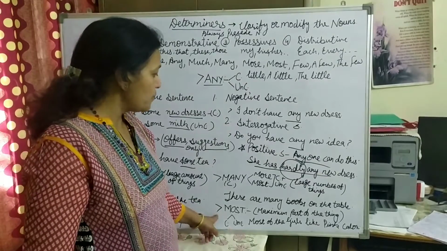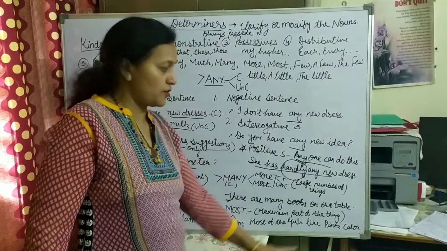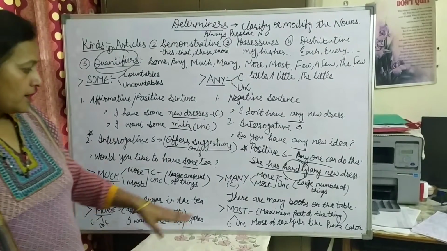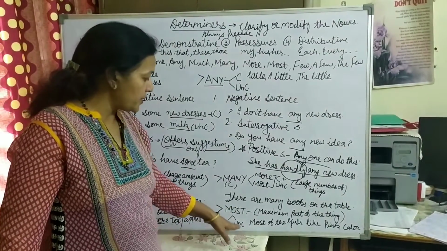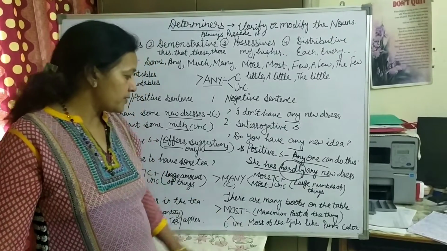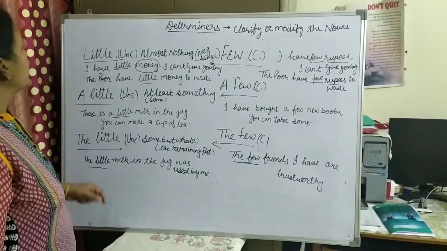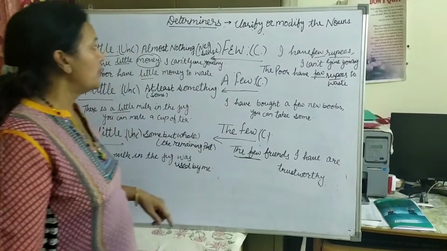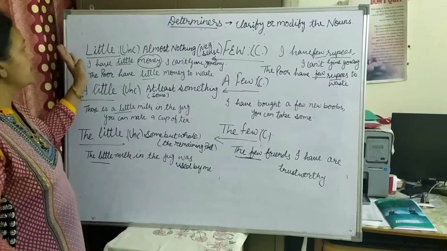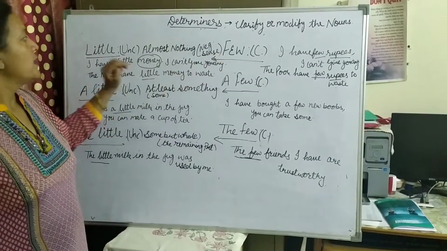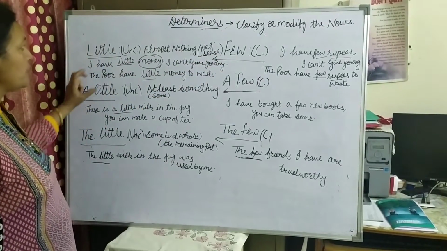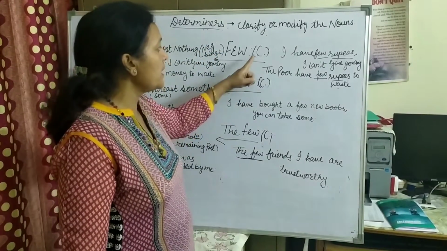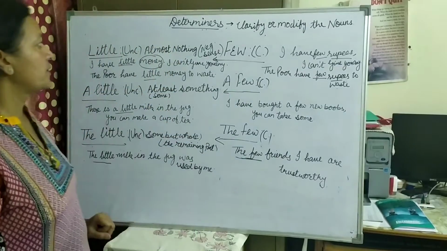Okay, most means when we talk about maximum part of the thing. If I say most of the girls like pink color, most can be used with countable and uncountable nouns. Okay friends, now we'll talk about little, a little, the little, and few, a few, and the few. The basic difference between little and few is that little, a little, the little will be used with the uncountable nouns, and few, a few, the few will be used with the countable nouns.